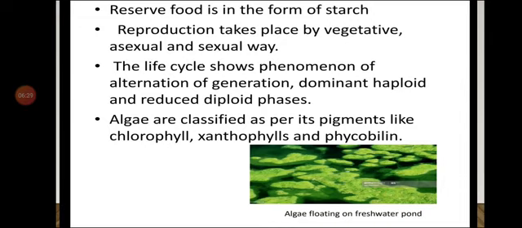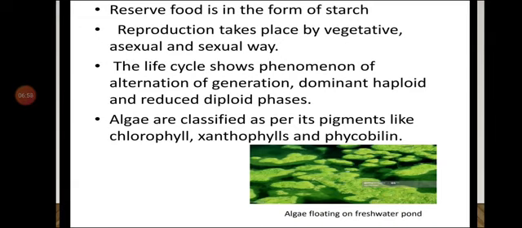In Thallophyta, reserve food is in the form of starch. Then the reproduction takes place by vegetative, asexual or sexual method. Vegetative means when the reproduction takes place with the help of vegetative organs. Asexual means when the reproduction takes place with the help of asexual organs. And sexual means when the reproduction takes place with the help of male and female gametes.